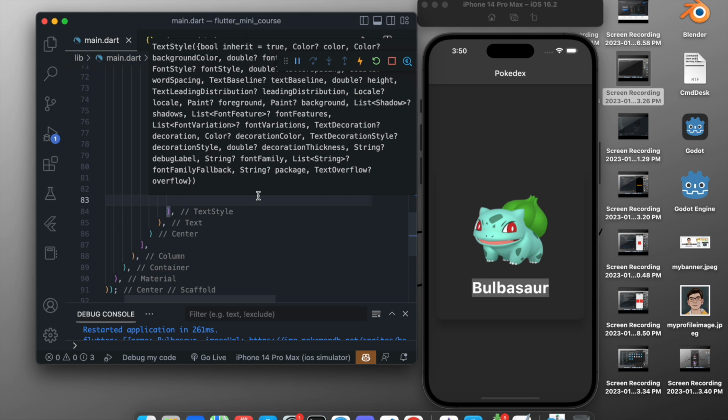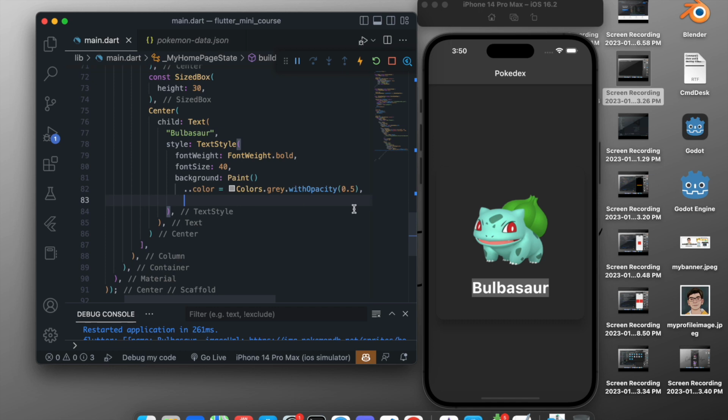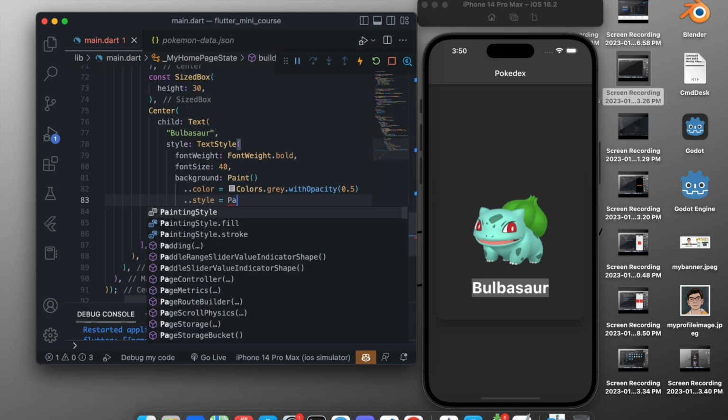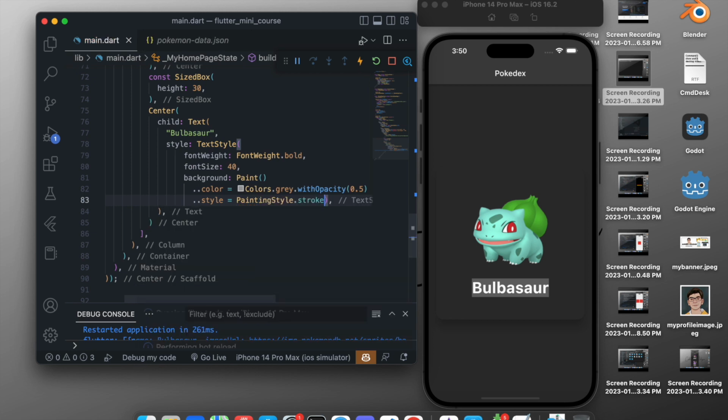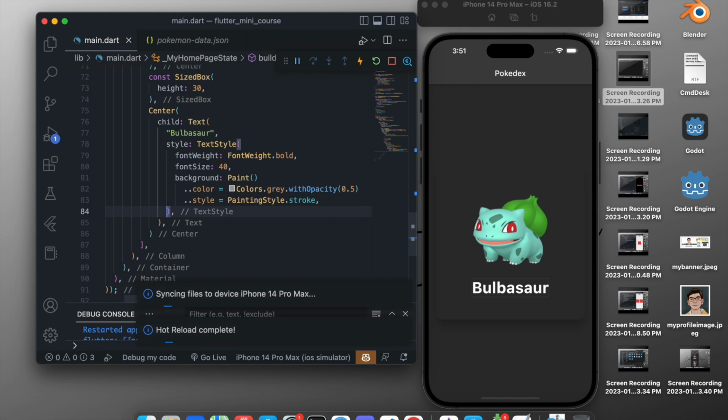Now what we want is we want to stroke it, so we don't want the middle part to show, but we only want the borders. So dot style, style will be stroke. So what is wrong right here? Okay, the comma will not be there if you are editing properties. So dot style, two dots and then style, and then this style will be PaintingStyle.stroke, so it will just show the borders. As you saw, the middle part has just gone and we have just borders right here.